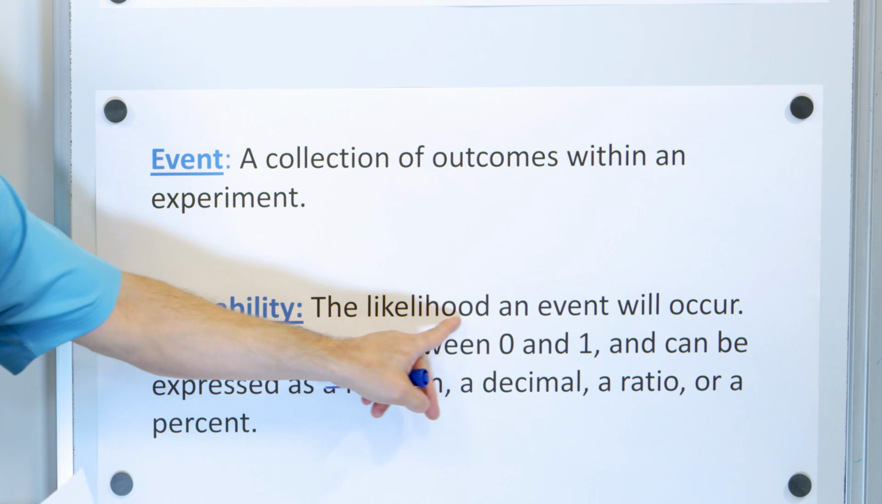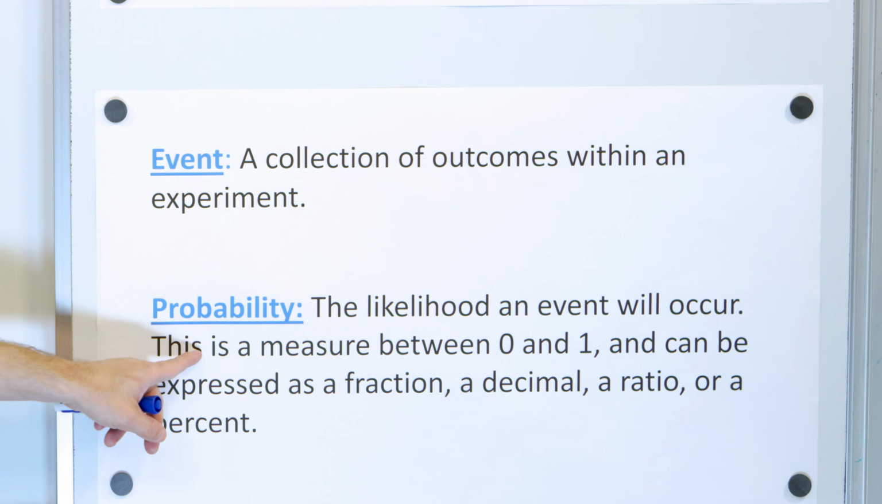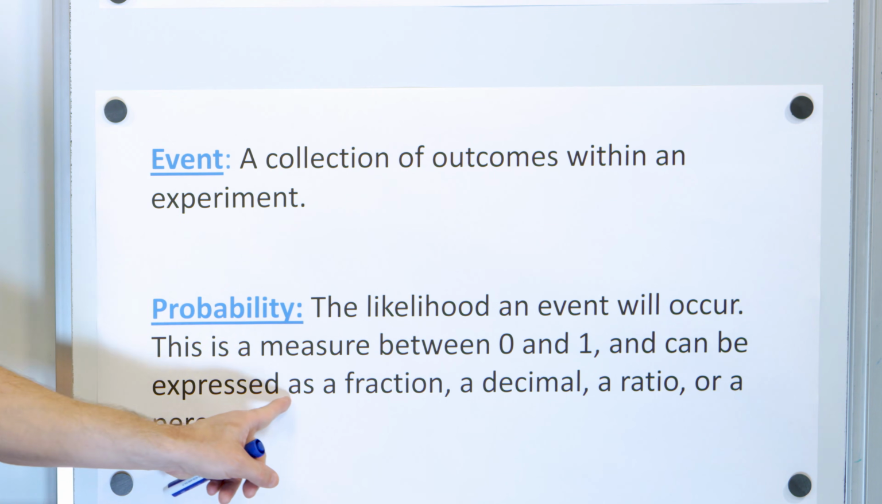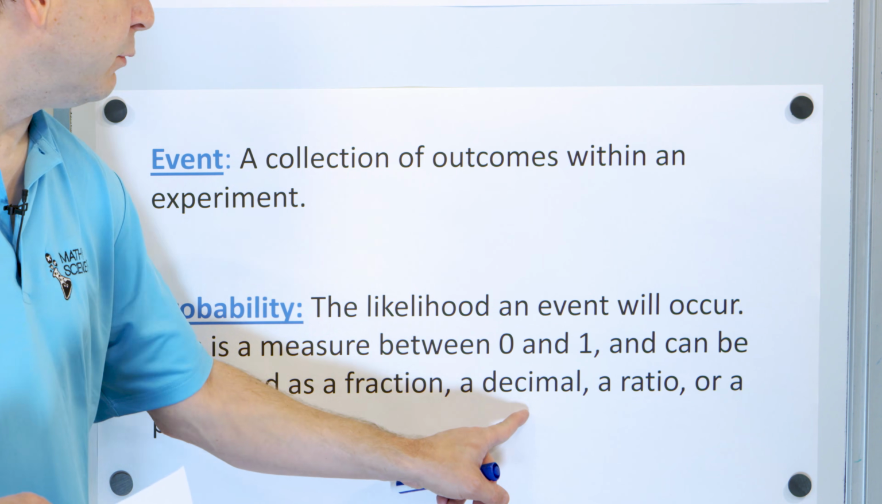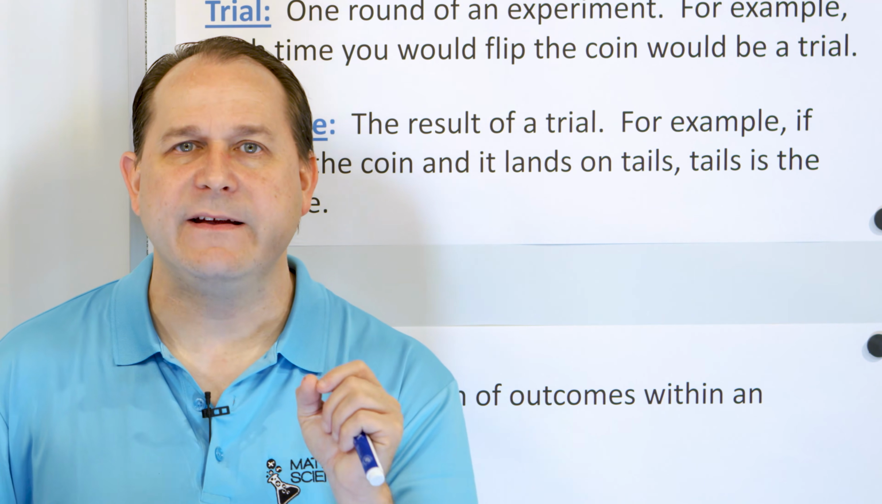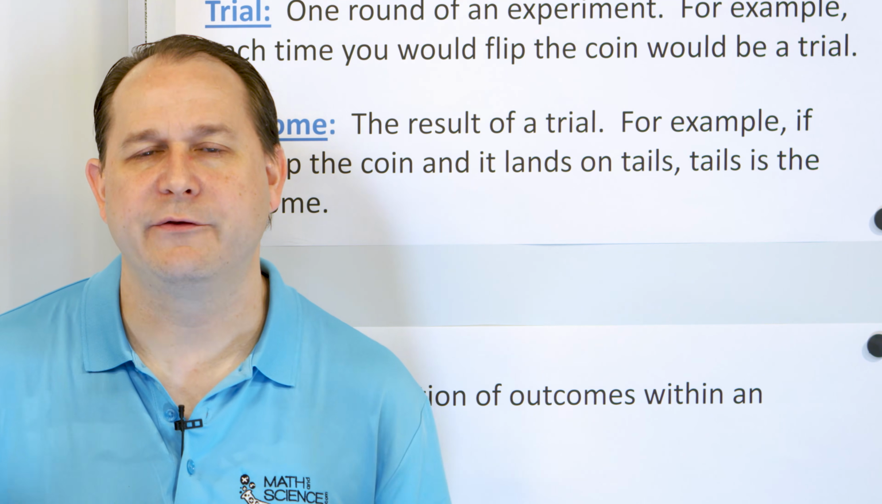Probability is the likelihood an event will occur. This is a measure between 0 and 1. We'll talk about that in a minute, and it can be expressed as a fraction, a decimal, a ratio, or a percent. Probability, that is what we really have to understand here.